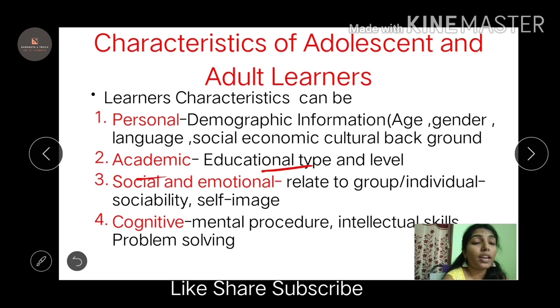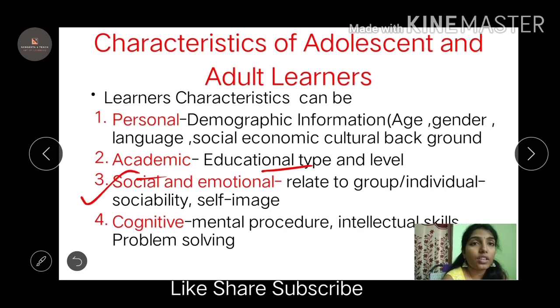Coming to the social and emotional, the learners are related to a group or an individual. They look at themselves with a self-image, and they feel connected to society and want to have an identity in society. So they feel that they are social in nature, and they develop learning skills from that environment. Emotionally they learn, socially they learn. That is how they learn in the social and emotional.